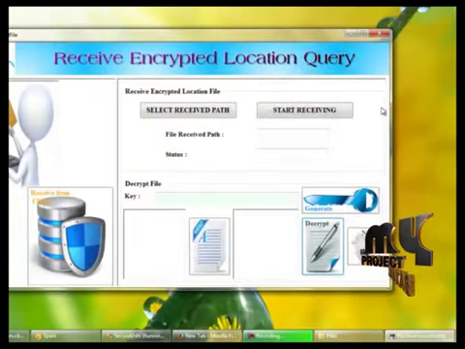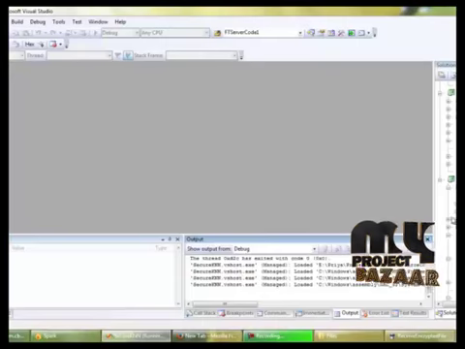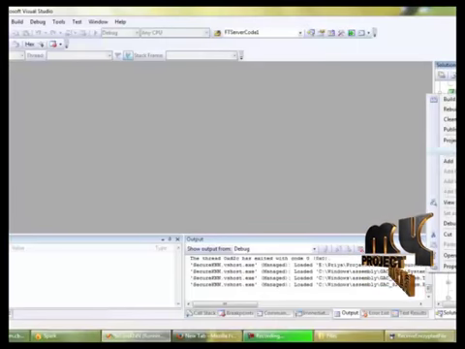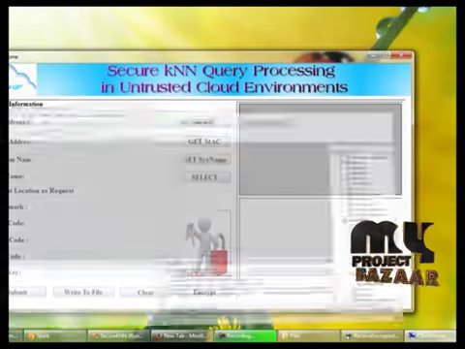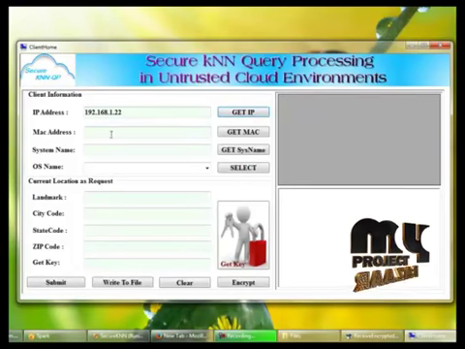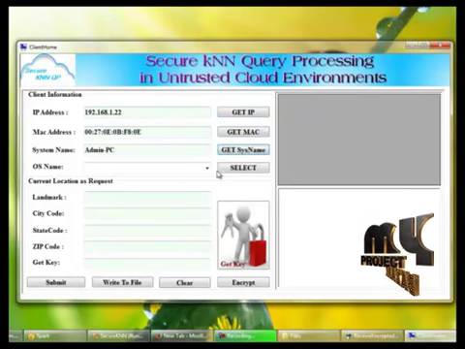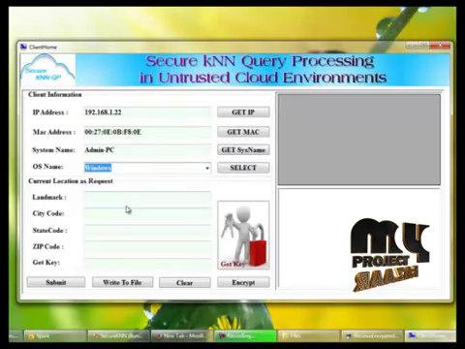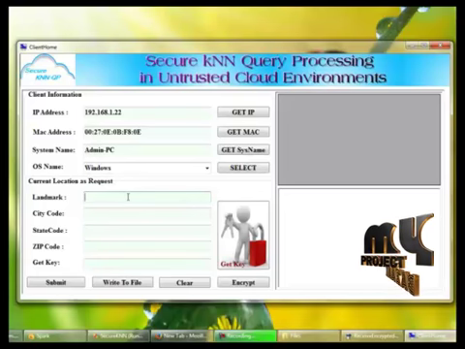The next process is receiving the encrypted location query from the client side. For this we have to run the client. The client has to give the client information: an IP address, MAC address, and system name, and select the operating system. And the client has to enter the current location as the request to the dataset owner.